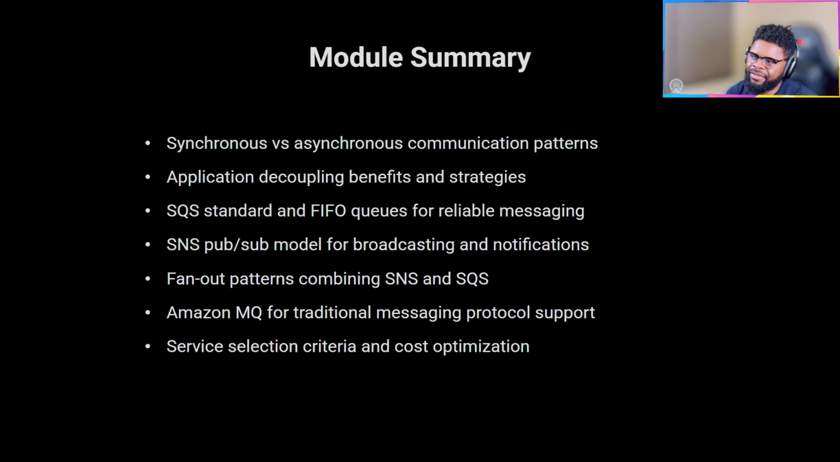So SQS Standard and FIFO queues, depending on which route you want to take. SNS will do the pub/sub for you. For fanout patterns, you can combine SNS and SQS and use filtering attributes on subscriptions to do a fanout in a very serverless and high throughput manner. And then Amazon MQ you can use for traditional messaging protocol support, or if you were doing a migration and wanted to start with Amazon MQ before you start exploring SQS. And then you can look at the decision metrics to know which one will fit your use case.